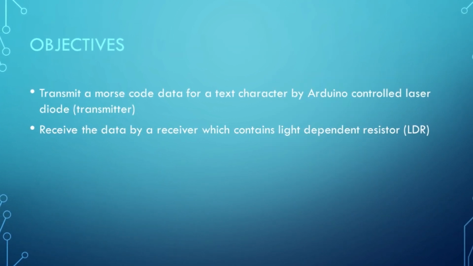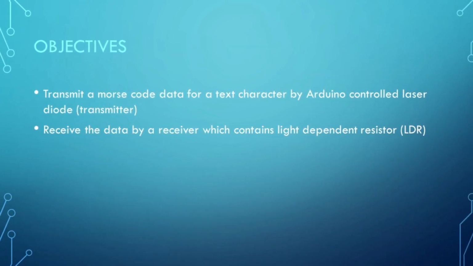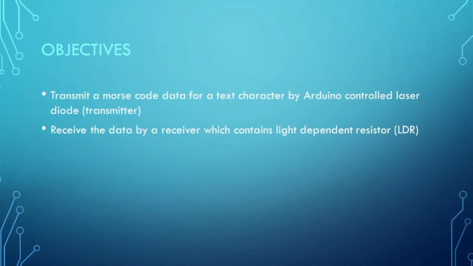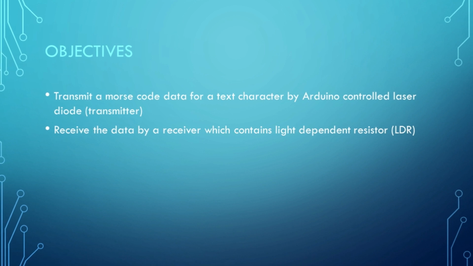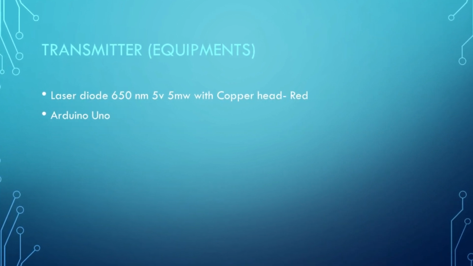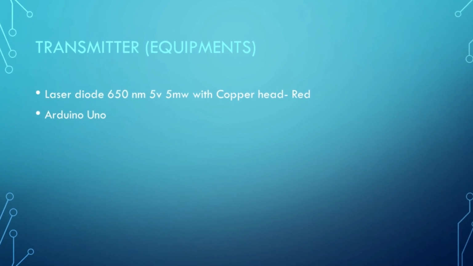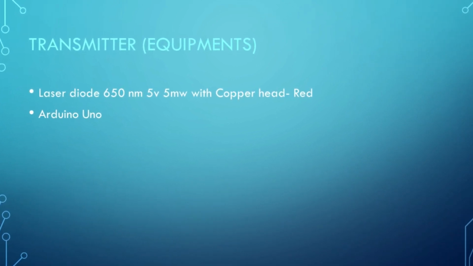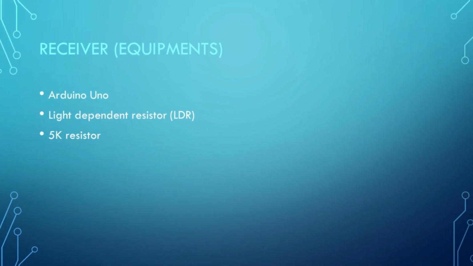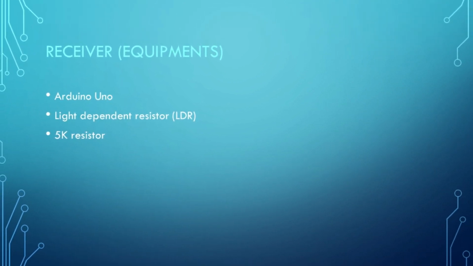We have two objectives: transmit Morse code data for a text character by an Arduino controlled laser diode, and receive the data by a receiver which contains a light dependent resistor. In the transmitter section we use a 5V laser diode and Arduino Uno. In the receiver section we use an Arduino Uno, a light dependent resistor and a 5K resistor.